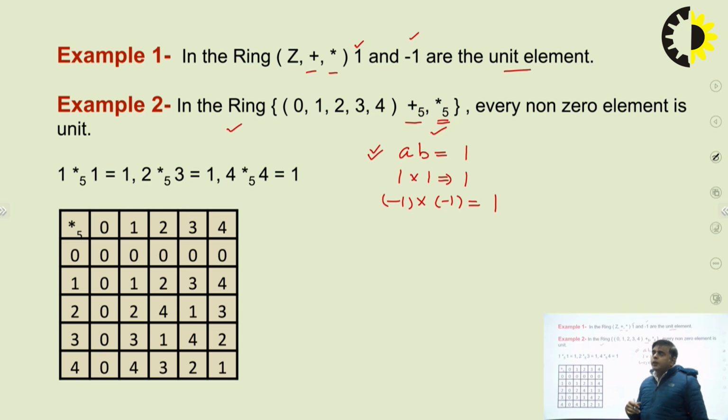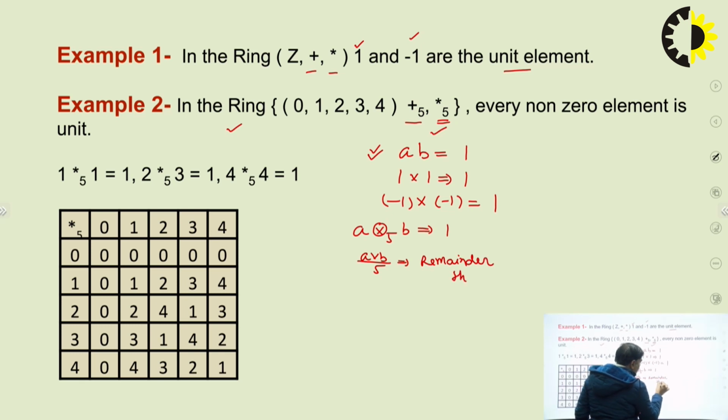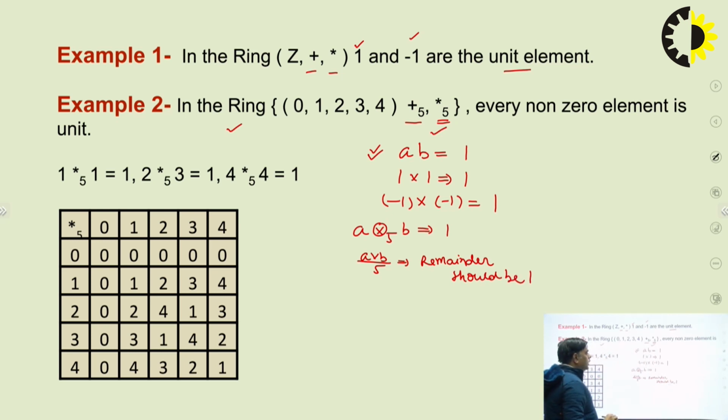And what is the modulo operation? When there are two elements A and B, A multiplied modulo 5 with B means that we will multiply A and B and divide by 5, and in such a case the remainder should be 1. Okay, so on this basis we have made this composition table.